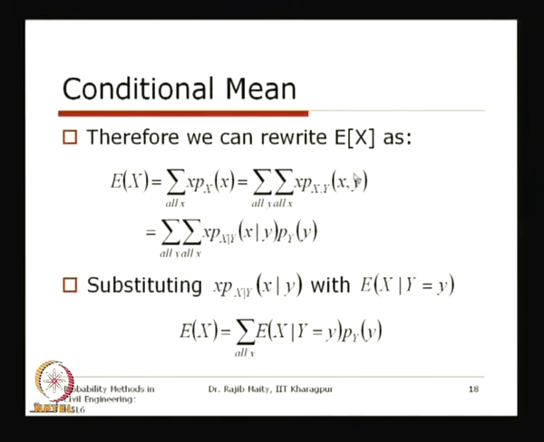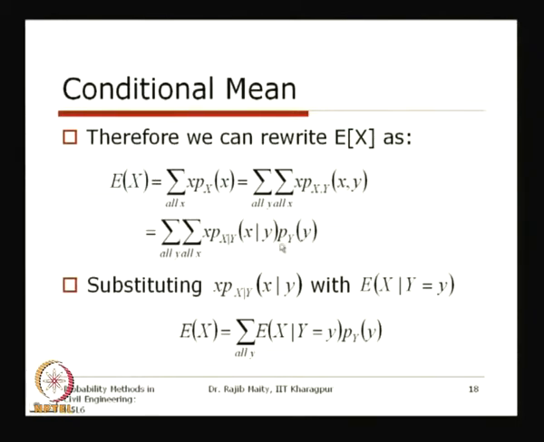Now, this joint distribution can also be replaced with respect to the conditional. From the conditional distribution discussion in the earlier lecture, we covered that p x y is equal to the probability of x given y multiplied by the marginal of y.